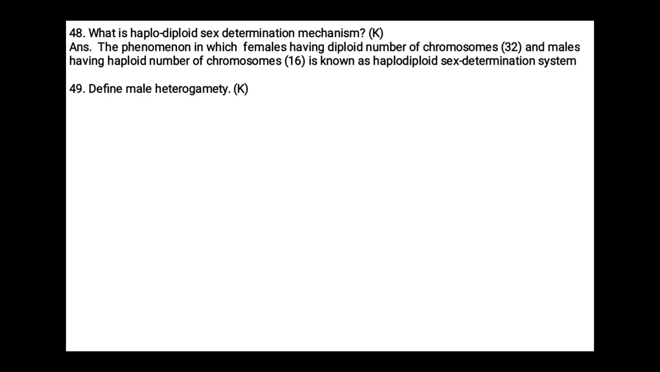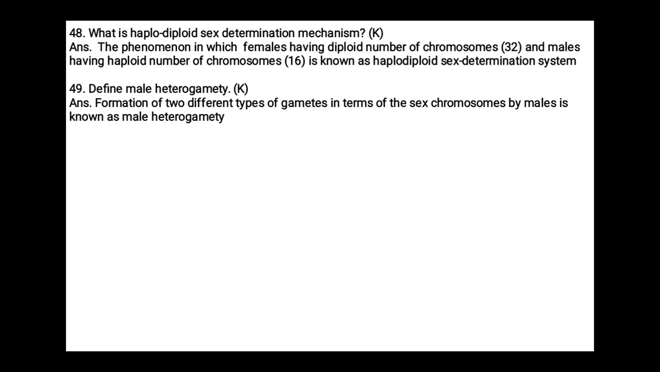Define male heterogamety. Formation of two different types of gametes in terms of sex chromosomes by the male is known as male heterogamety. We have observed in Drosophila and grasshoppers the formation of two types of sperms by means of sex chromosomes. Such a condition we can call male heterogamety.